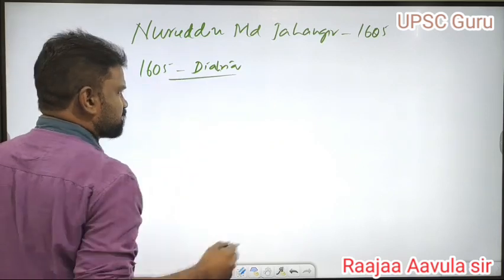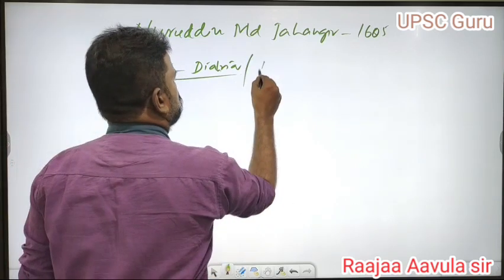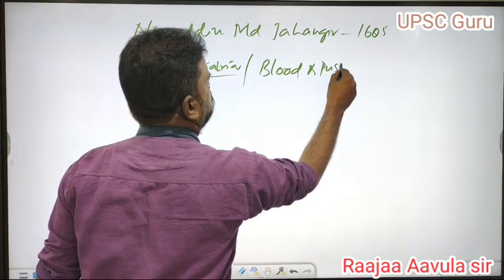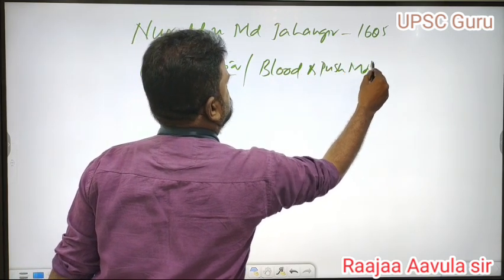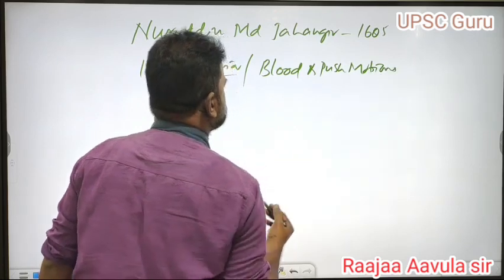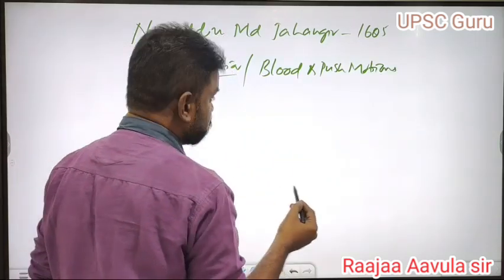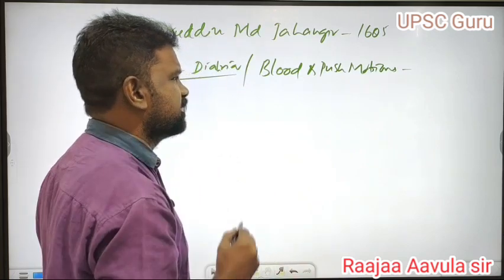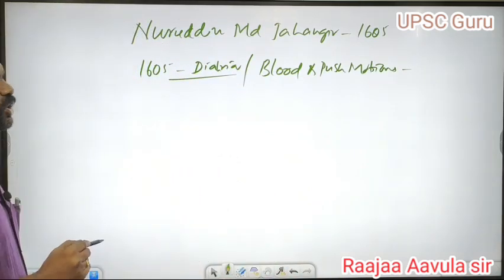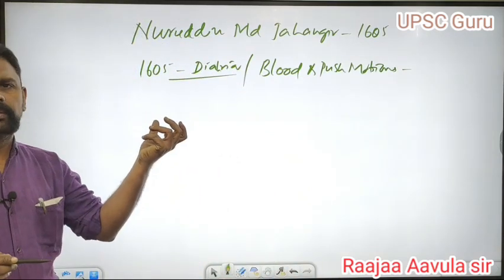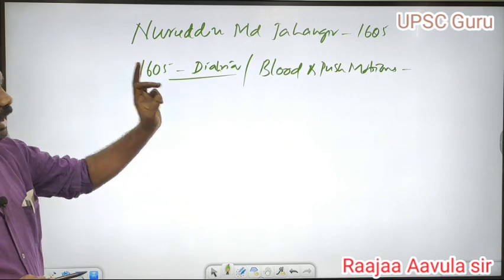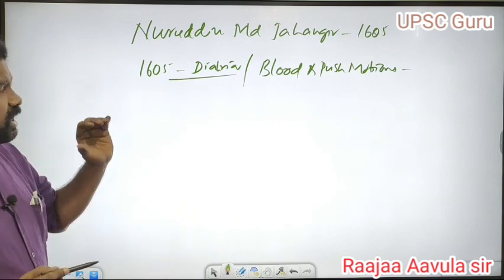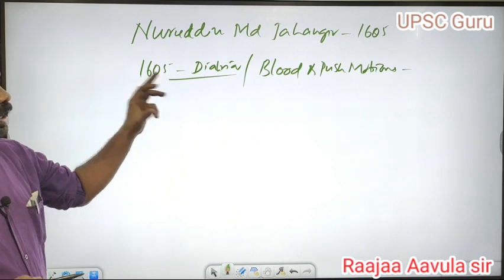But some people used to say it was because of blood and pus motions, a disease called dysentery. Because of that, Akbar died in 1605.